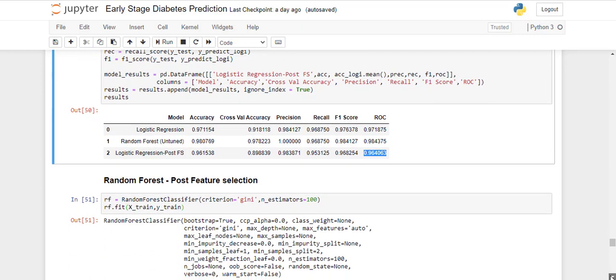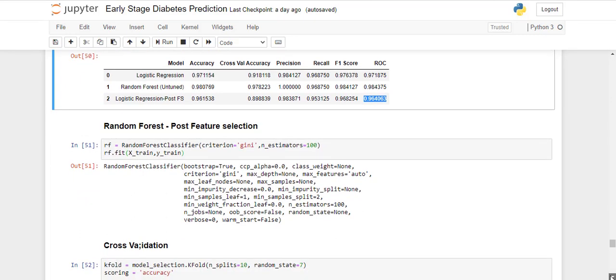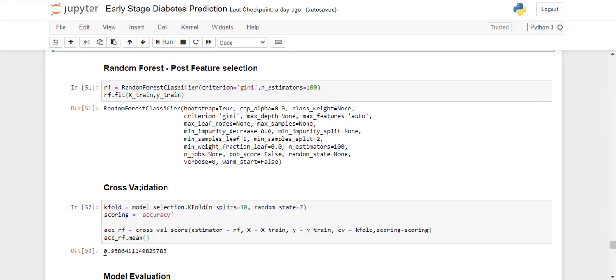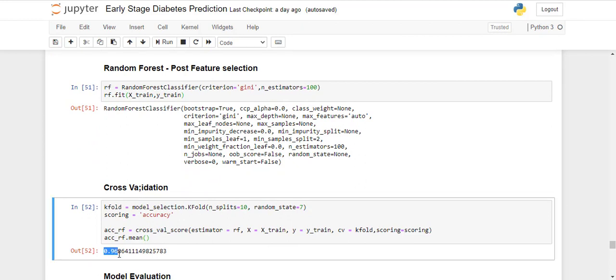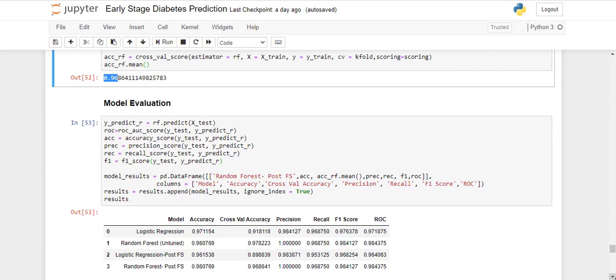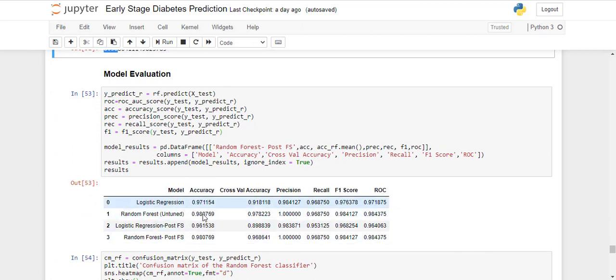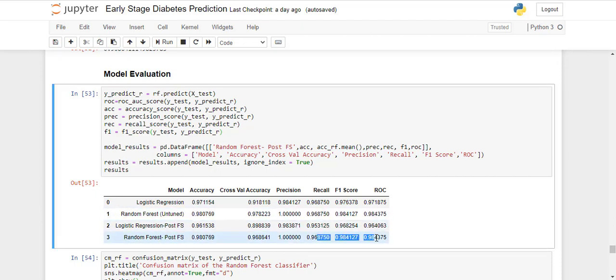Next, we'll be seeing random forest after post feature selection. Cross validation is not much reduced, less than 1%, because in the case of all the features we had around 0.97. Comparing other parameters with our initial random forest, it is somewhat the same accuracy. Cross validation accuracy is reduced, but apart from that, everything is the same. So with the top 10 features, our model is giving the same results.